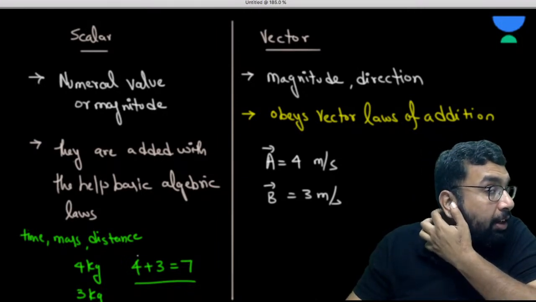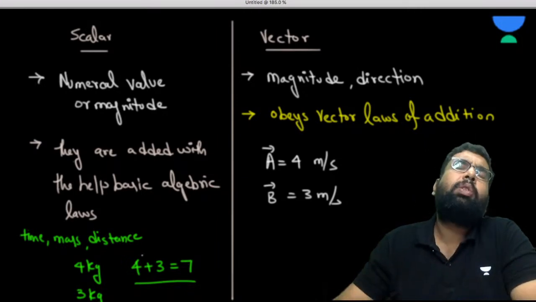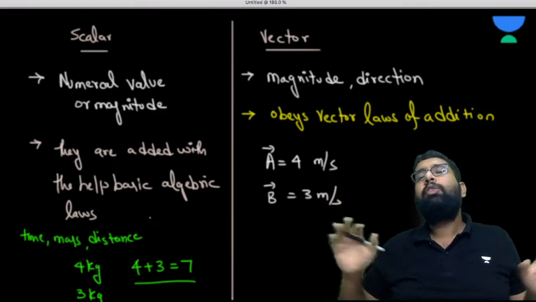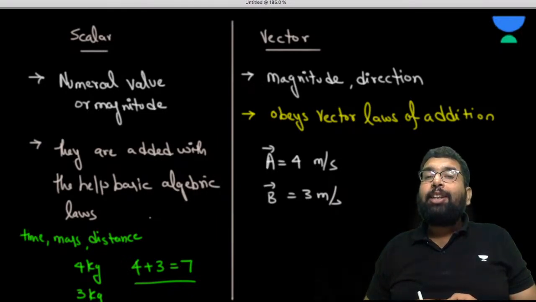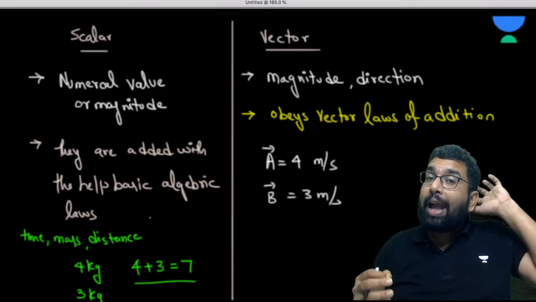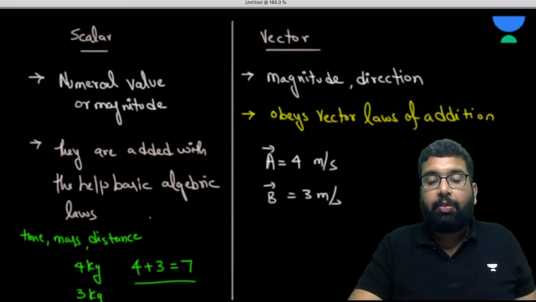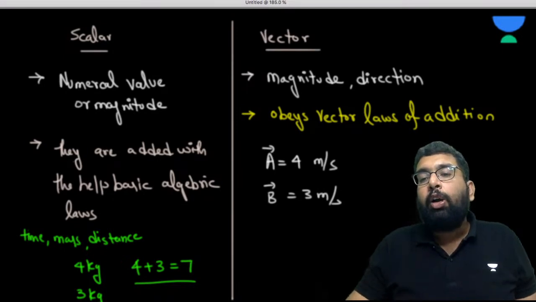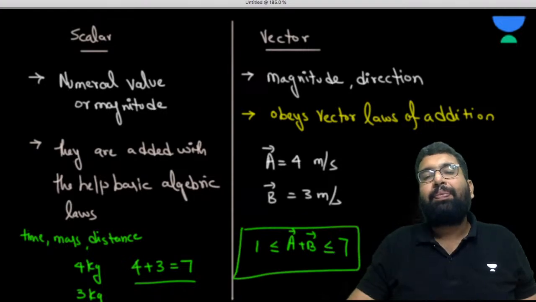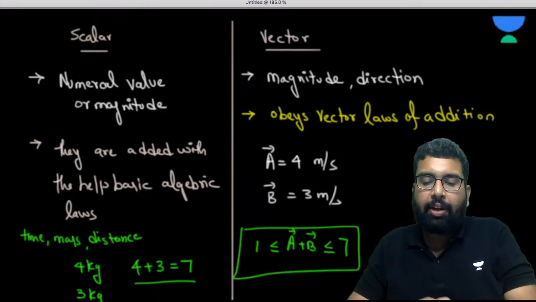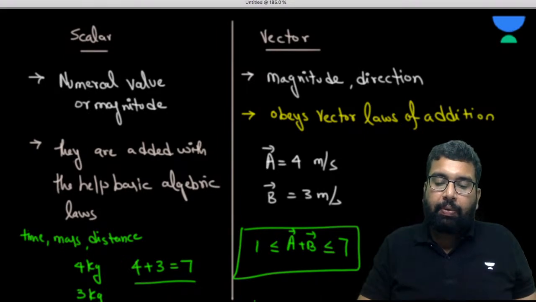if these are scalar quantities 4 and 3, in whatever condition they are added, they always give you 7. But when this 4 and 3 vectors are added, they may give you any value, starting from 1 and less than 7. How it happens, I'll tell you everything. But try to understand what I'm trying to tell you here.